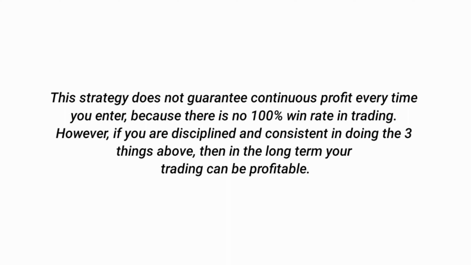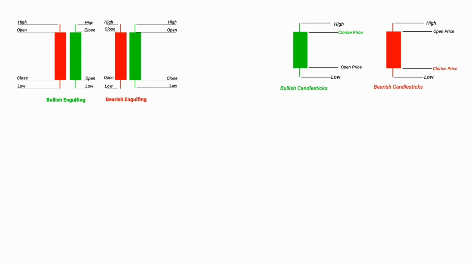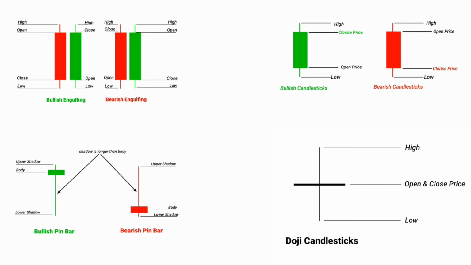However, if you are disciplined and consistent in doing the three things above, then in the long term your trading can be profitable. This long-term mindset must be embedded in the mind of every trader in order to be disciplined in trading. Okay, that's an explanation of the confirmation candlestick form that you must know as a novice trader.